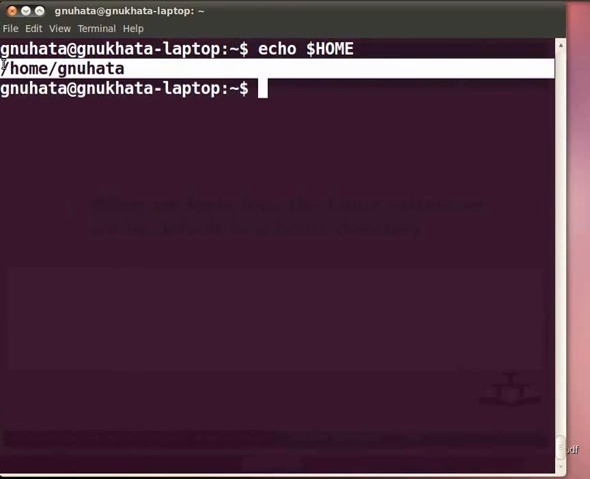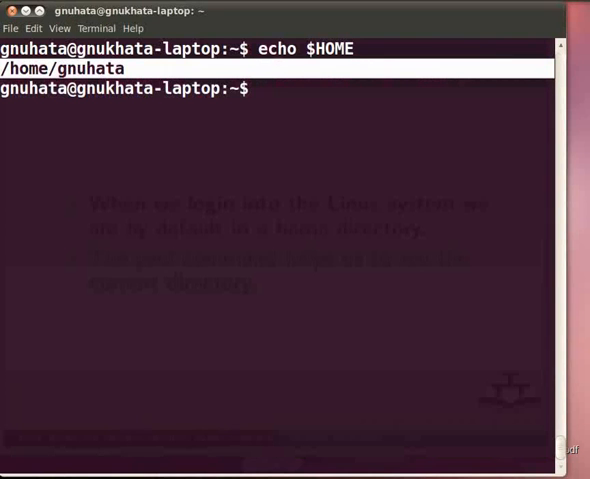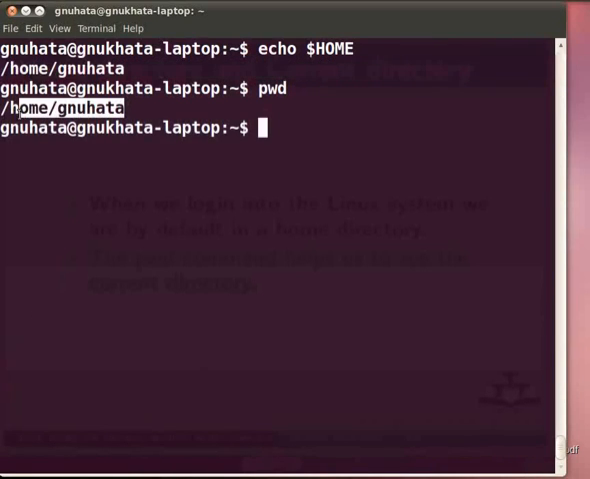We can move around from one directory to other, but at any time we can be in one directory, and this directory is known as the current directory or working directory. Now go back to slides. The pwd command helps us to see the current directory. Pwd stands for present working directory. Type at the command prompt pwd and press enter. Now this is our present working directory.